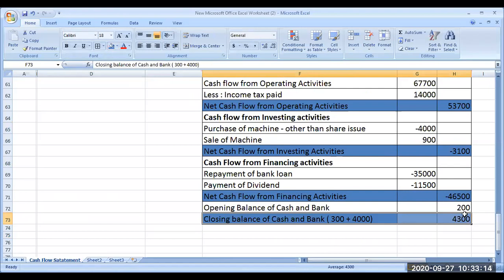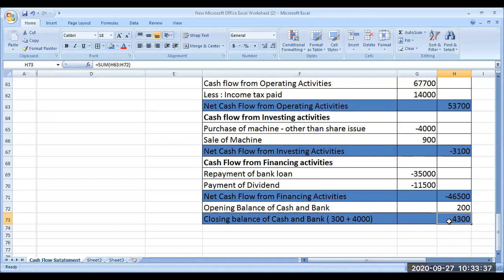Your closing balance of cash will not show the position of the company. It's only cash. Correct. The position of the company is the overall balance sheet. If you take only cash and bank and want to draw some conclusion, that is illogical. For that purpose only we are preparing this cash flow statement. How is this 4,300 justifiable?